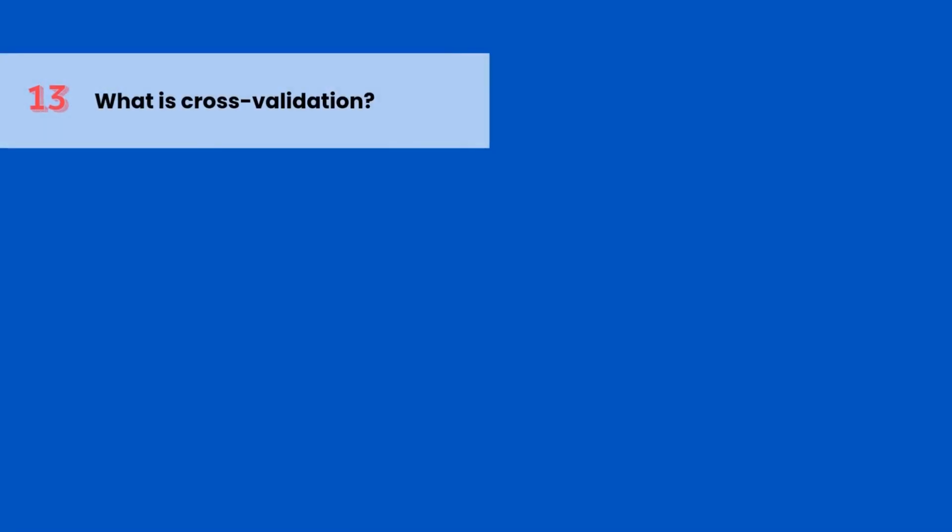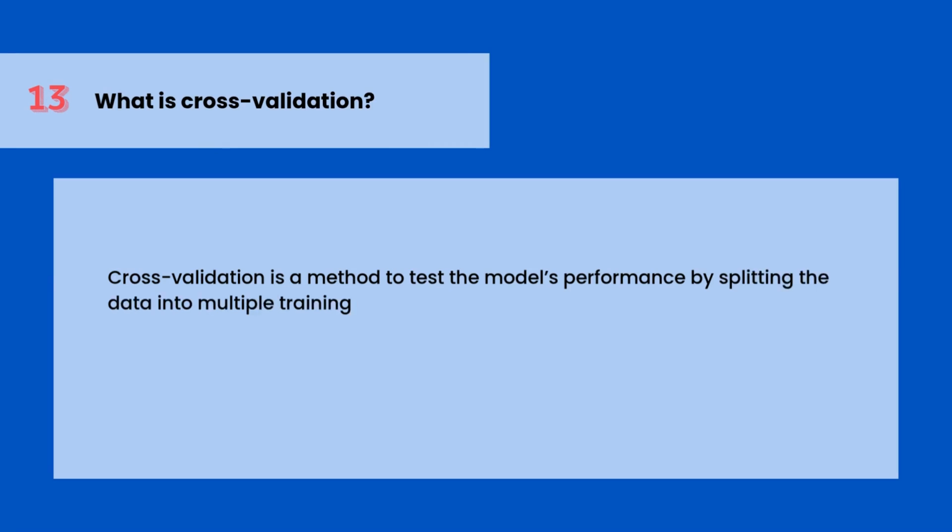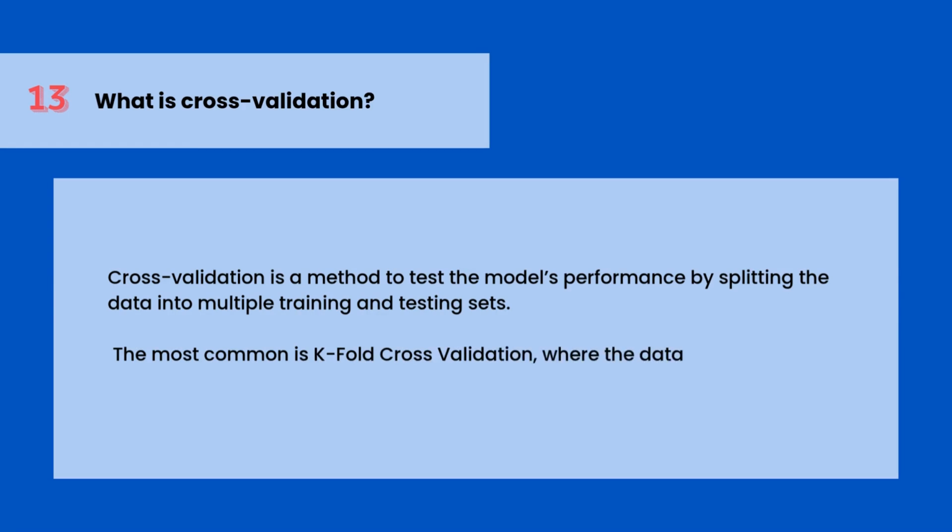What is cross-validation? Cross-validation is a method to test the model's performance by splitting the data into multiple training and testing sets. The most common is k-fold cross-validation, where the data is divided into k parts and each part is used once as a test set.